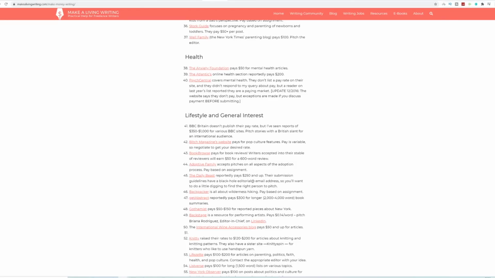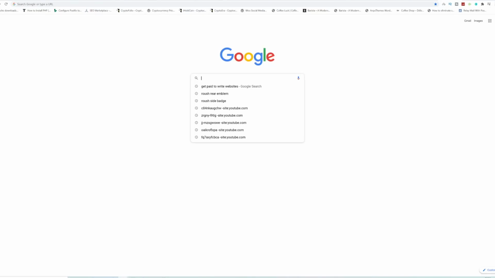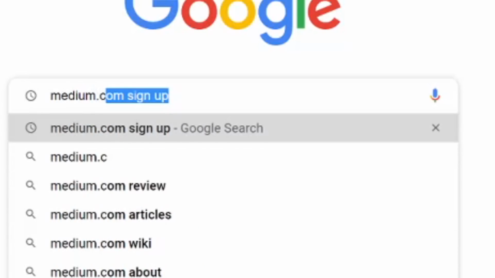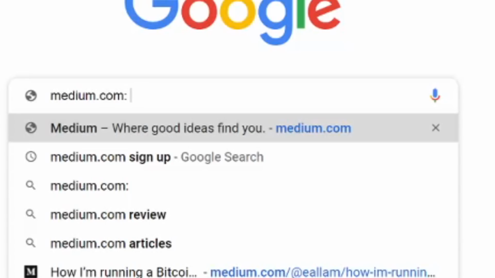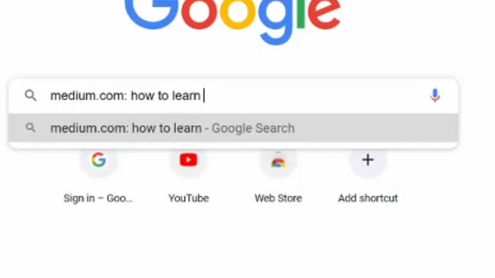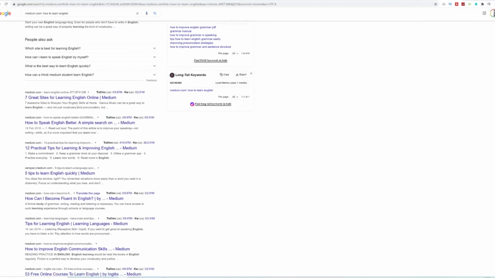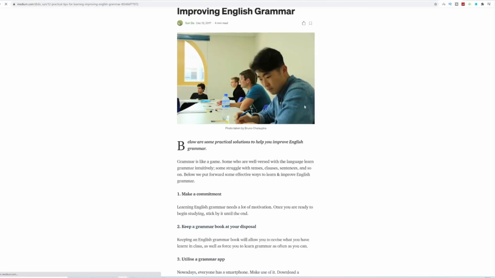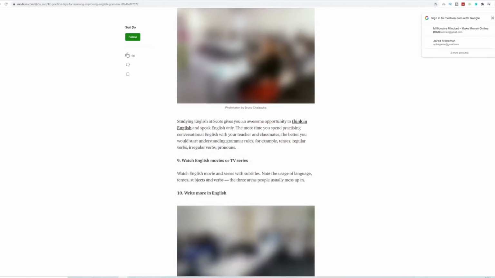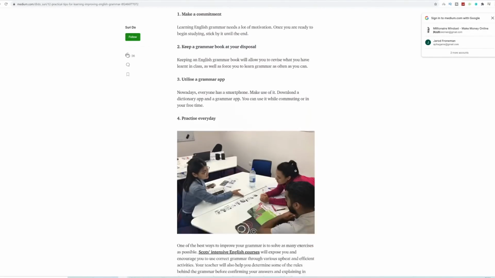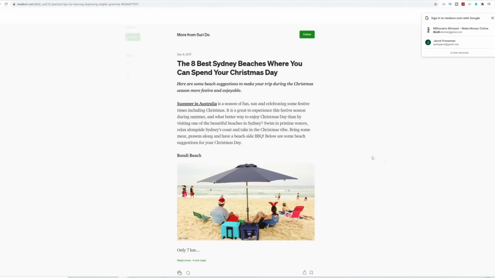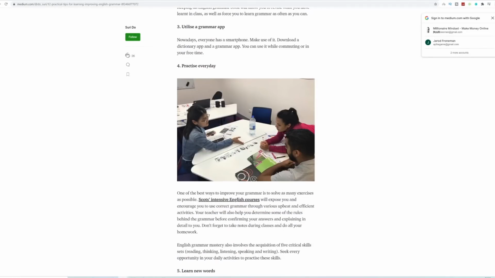And what you can also do is you can come over to Google and search the following. Medium.com, and you want to put colon, and you just want to type how to learn English. Click on enter over here, and Google is going to give you tons of free article websites without any copyright issues. For example, 12 tips to learn and practice English over here that you can also use. For example, this entire article here, don't worry, we're not going to copy and paste. That is well over 4,000 words. Free content, free article here with free ideas that you can use and get influence from to make this money online.